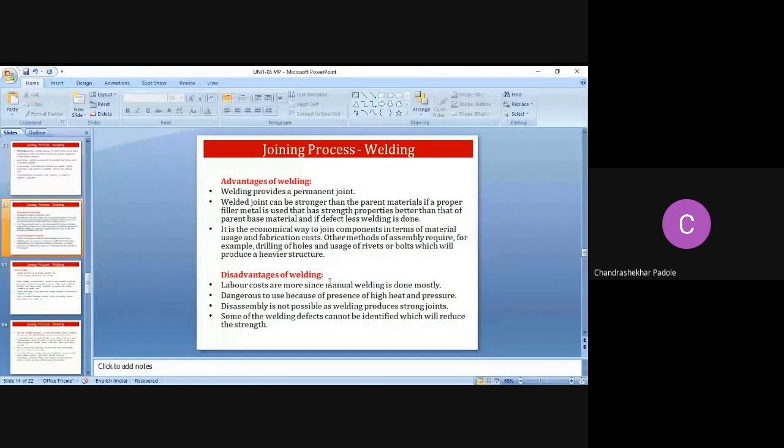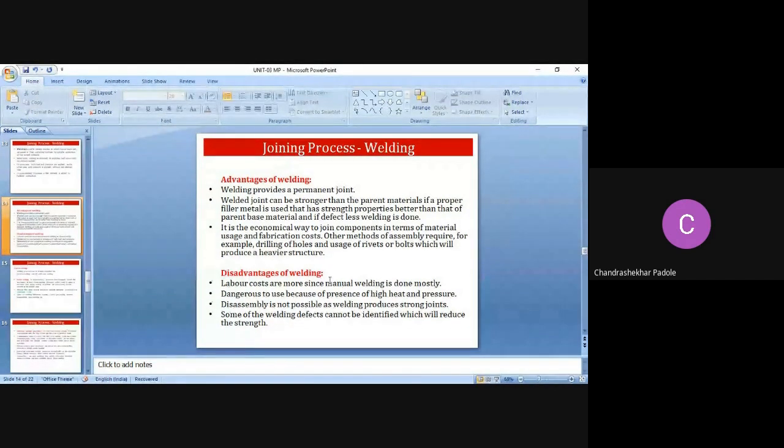What are the advantages of welding? Welding provides a permanent joint. A welding joint can be stronger than the parent material, if a proper filler material is used that has strength properties better than that of the parent material, and if defectless welding is done, right?